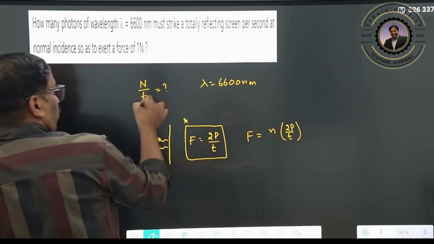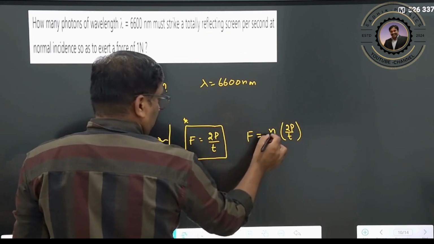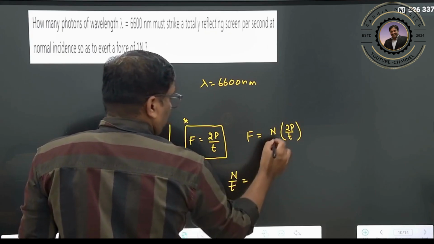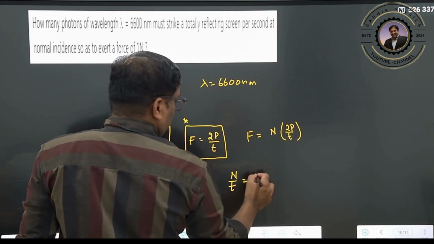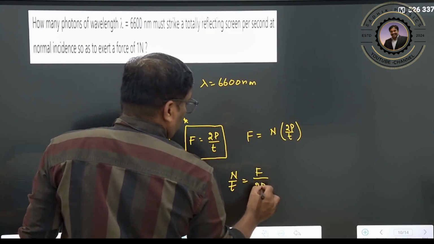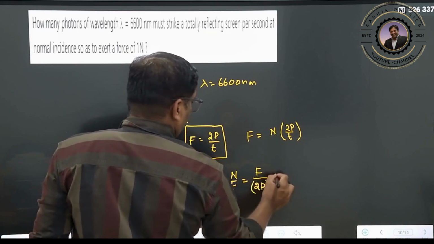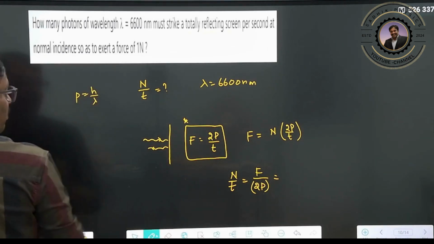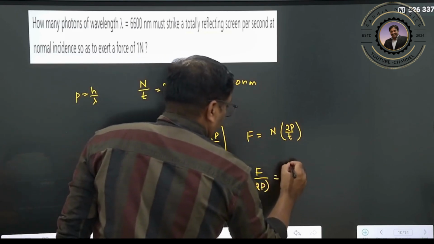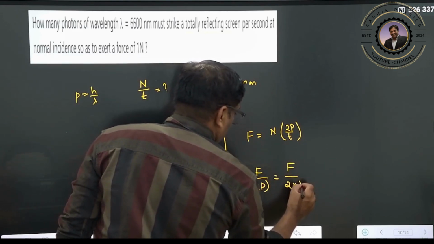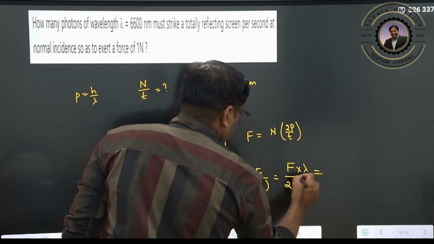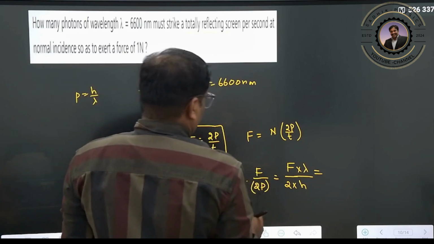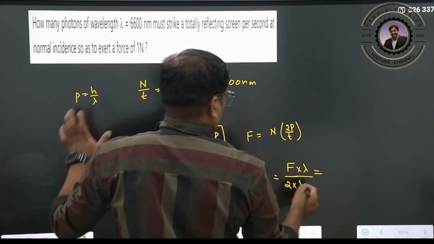He is asking the number of photons per unit time, so we rewrite it as capital N by t, which equals force by 2p. What is the momentum of the photon? The momentum of the photon is h by lambda. So N by t is force by 2 into h by lambda. In this way you can calculate the number of photons emitted per second to exert a force of 1 newton.